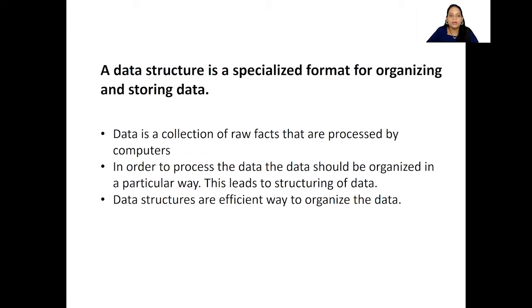Okay, so data is a collection of raw facts that are processed by computers. Like I said, data can be anything, but when we store them in a computer in a proper structured way and we process them, then it becomes meaningful information. Okay, so in order to process, the data should be organized in a particular way. This leads to structuring of data, isn't it?